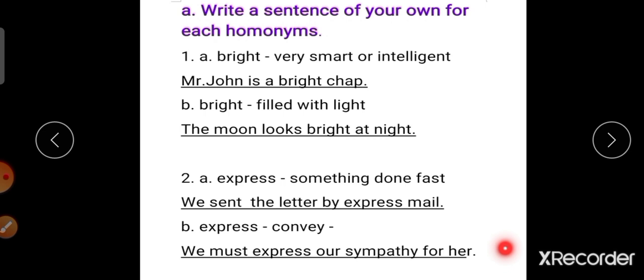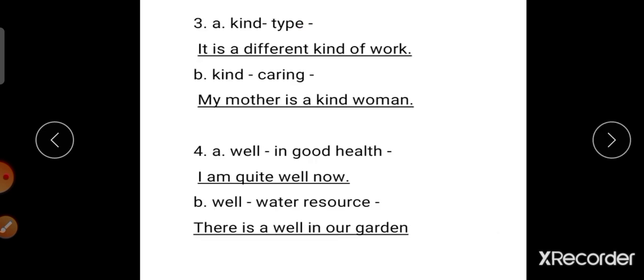So you have to write the sentences in your textbook. Next, third one, kind. Kind, that means type. It is a different kind of work. Next, kind meaning caring. My mother is a kind woman. Fourth one, well, in good health. I'm quite well now. Next, well, water resource. There is a well in our garden. Okay, that's it.